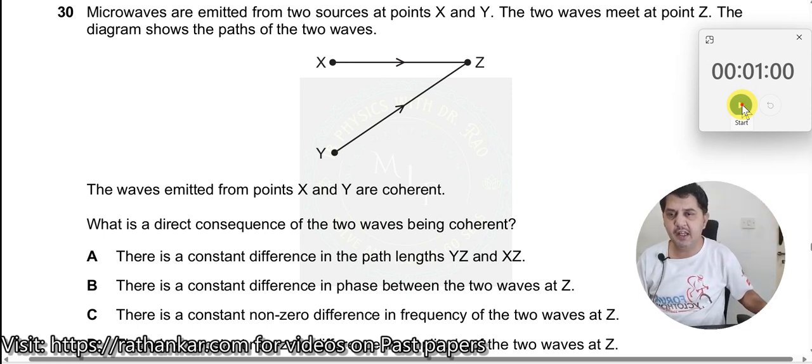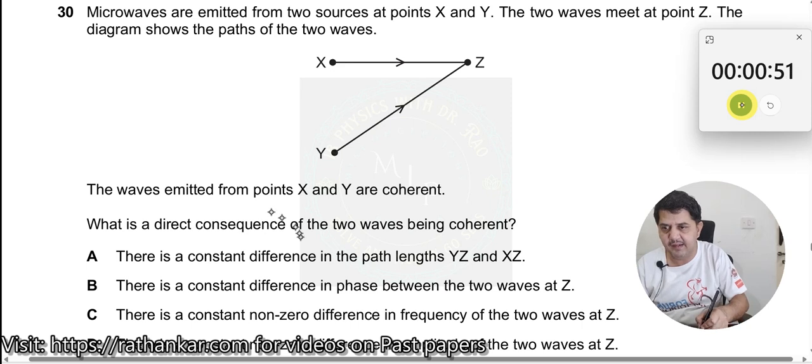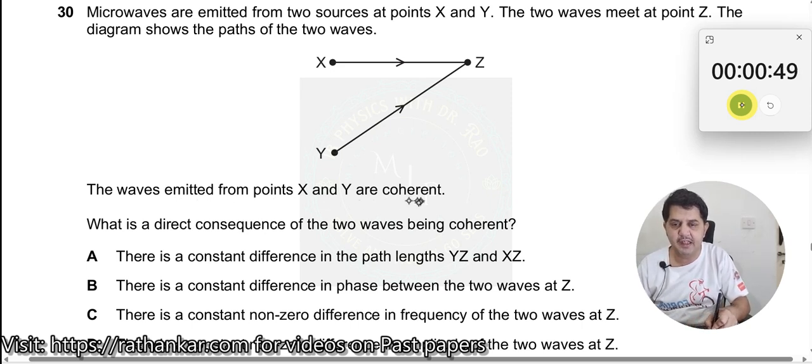Question number 30. Microwaves are emitted from two sources at points x and y. The two waves meet at point z. The diagram shows the paths of the two waves. The waves emitted from points x and y are coherent.